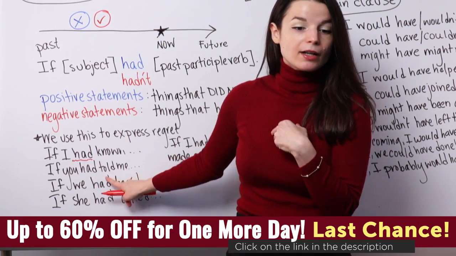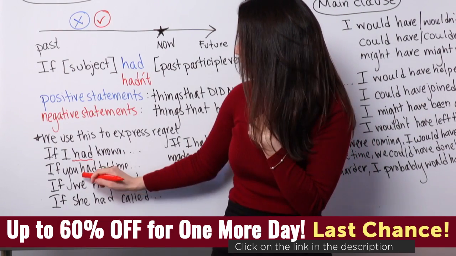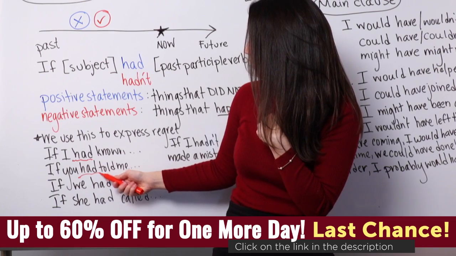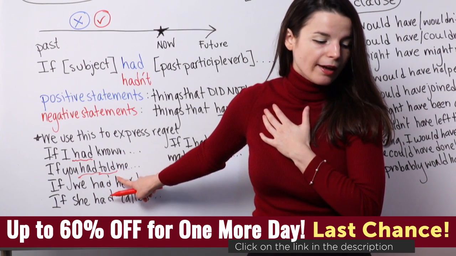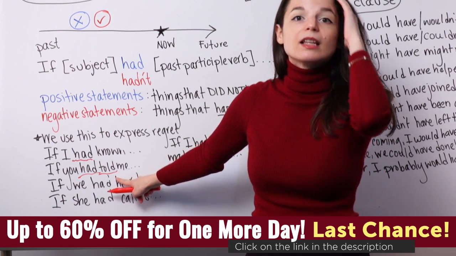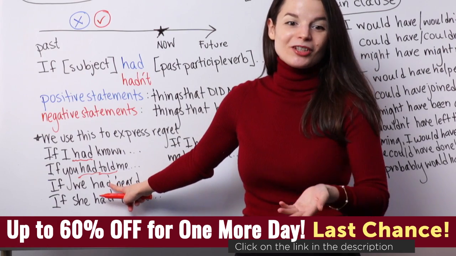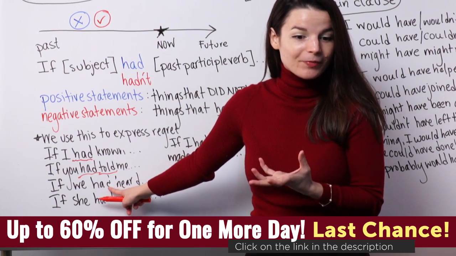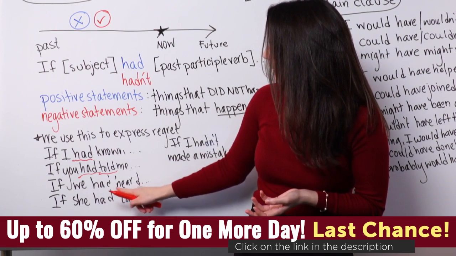If you had told me. Here again, I'm using a positive had. My past participle form is told. So the past participle form of tell is told. If you had told me, I could have helped you. If you had told me, I would have come, for example. One more. If we had heard.